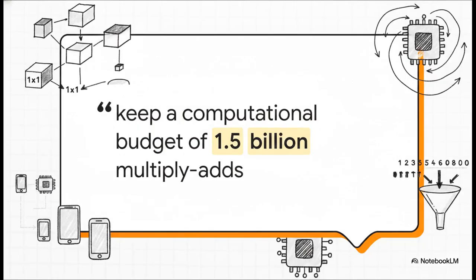And listen, this dimension reduction matters immensely in the real world. The authors explicitly stated their goal was to keep a computational budget of 1.5 billion multiply adds at inference time, ensuring this wasn't just some academic curiosity. By judiciously using those 1x1 dimension reductions, they kept this incredibly deep network totally practical. This meant the network could actually run on real-world mobile and embedded computing devices with low memory footprints.